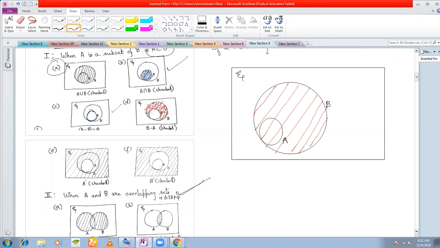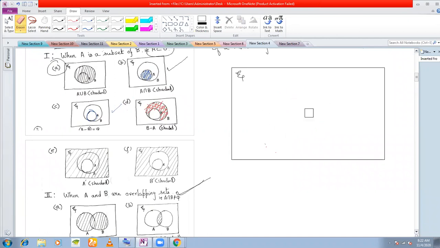Okay? Sir, I haven't understood this too, sir. The minus. B minus A or A minus B. Sir, B minus A. And A minus B. Tell me, what does B minus A mean? Sir, B minus A means all the elements of A are not in B. Tell me again. Fine, try again. Sir, all the elements of B are not in, are in A.